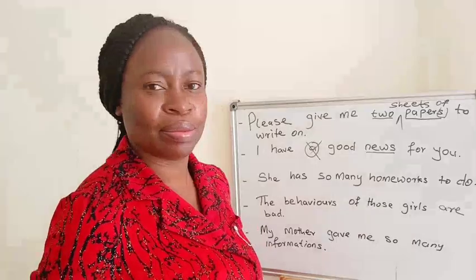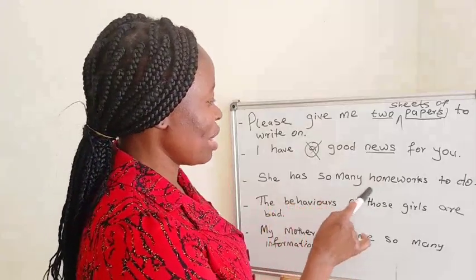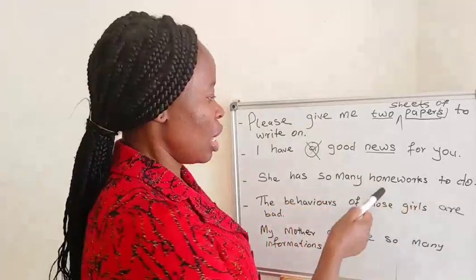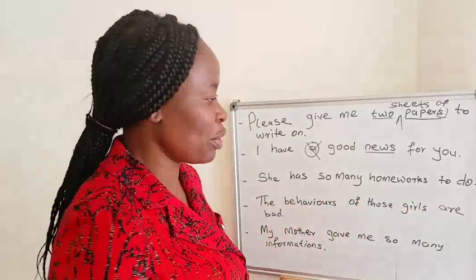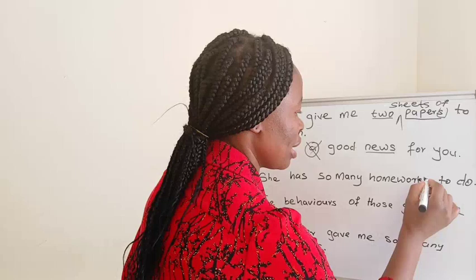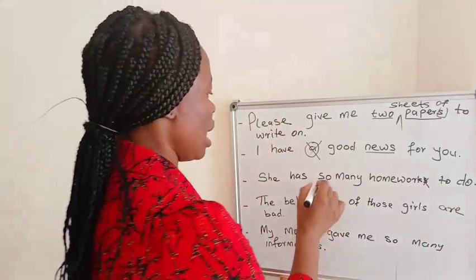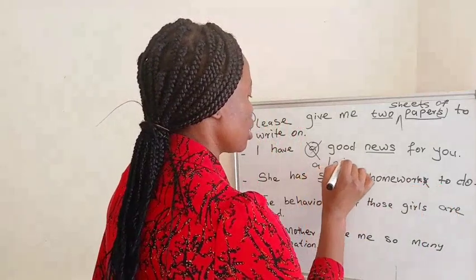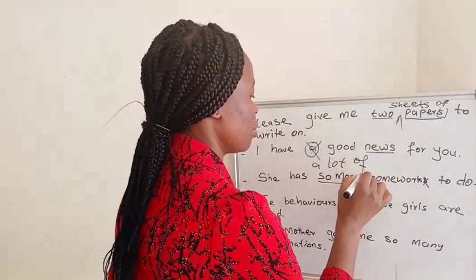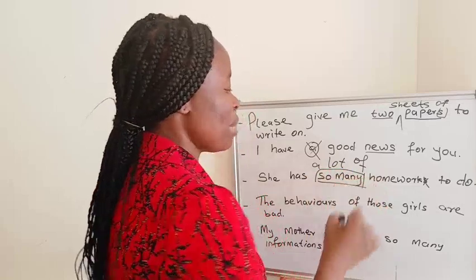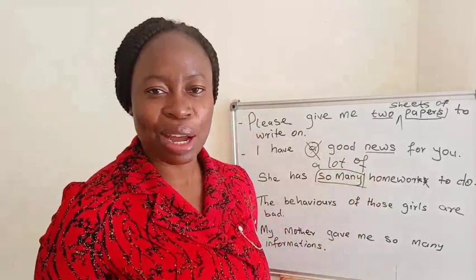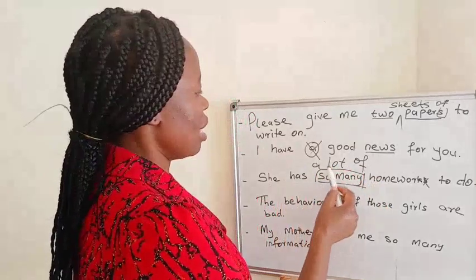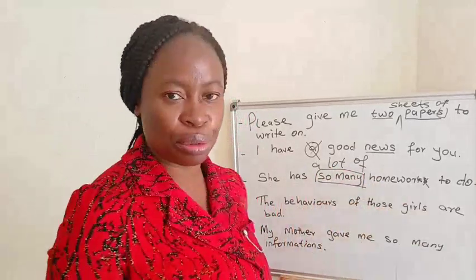Perfect. She has so many homeworks to do. Homework is an uncountable noun, so there should be no S here. And instead of saying so many, you can say she has a lot of. We don't use many with uncountable nouns. She has a lot of homework to do.